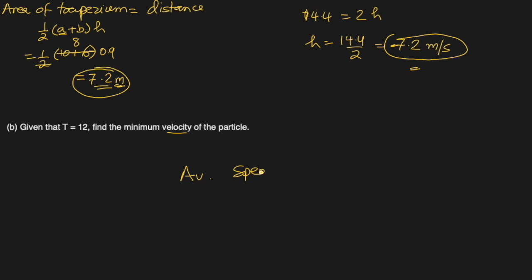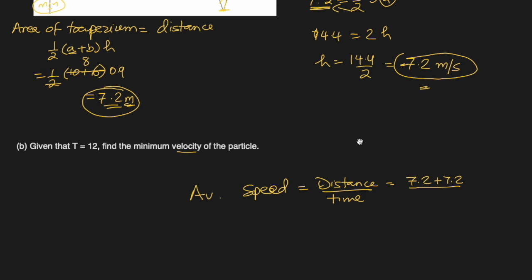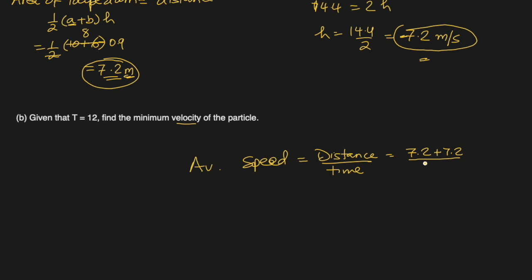Average speed for any motion in a straight line will be the total distance divided by the total time it covered. Distance was 7.2 forward plus 7.2 backwards. This was the total distance traveled. Time taken was how much? 14.8 seconds. So it becomes 14.4 divided by 14.8, which is almost 1.